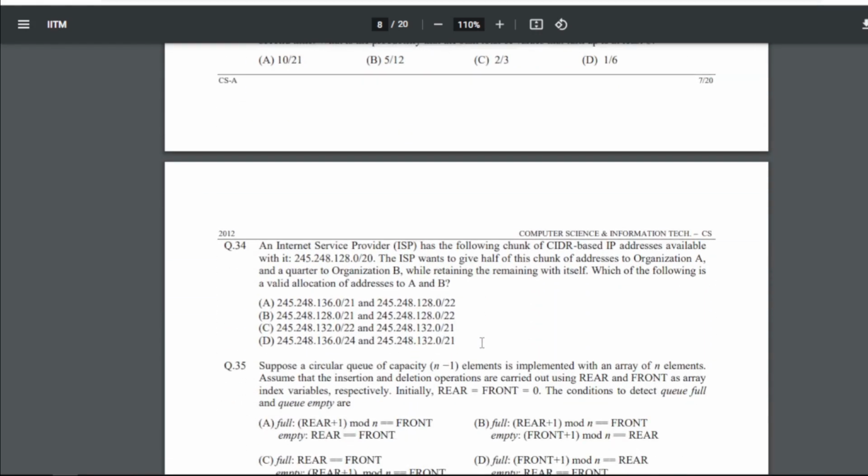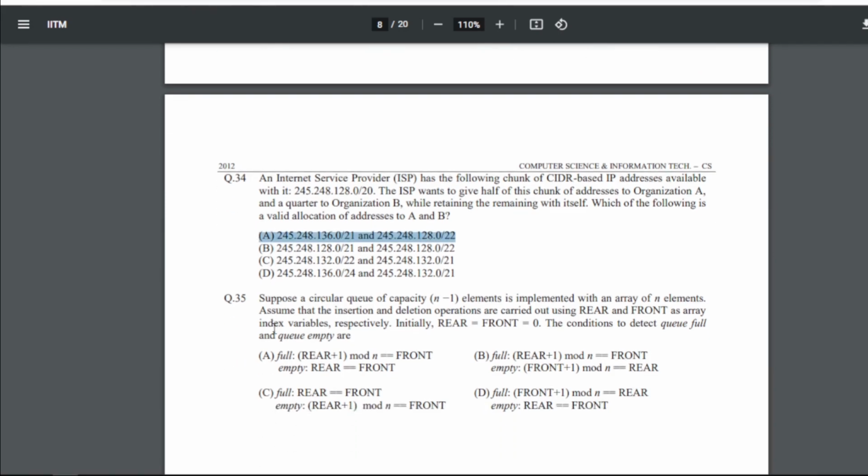Now 34 is: an internet service provider, ISP, has the following chunk of CIDR-based IP addresses available with it. This is the IP address. The ISP wants to give half of this chunk of addresses to organization A and a quarter to organization B, while retaining the remaining with itself. Which of the following is a valid allocation of addresses to A and B? So for 34 our answer is A.